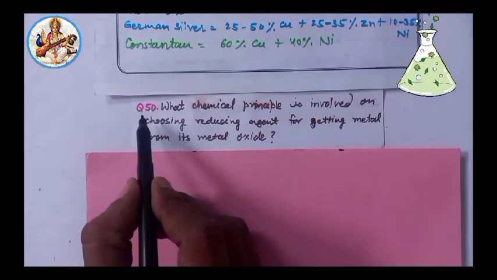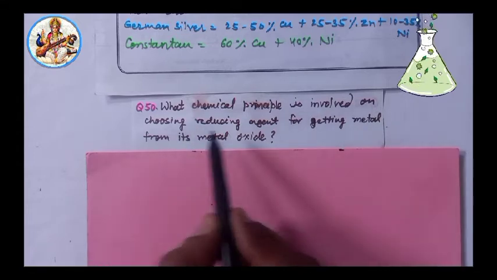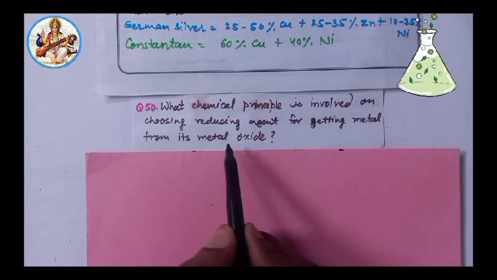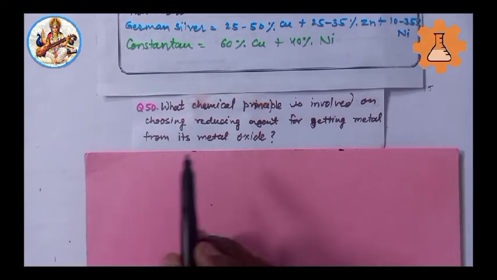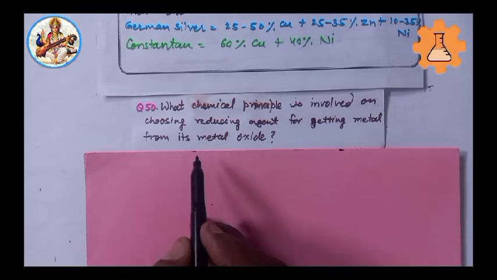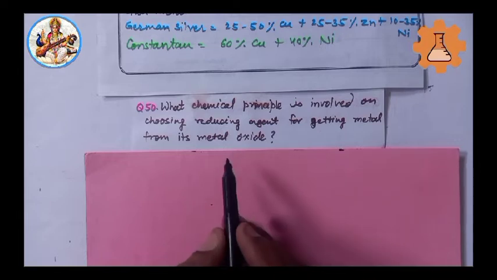Next, 50. What chemical principle is involved in choosing reducing agent for getting metal from its metal oxide? Important question. Solution: the chemical principle involved in the reduction of metal oxide to metals is that at any given temperature, any metal will reduce the oxide of the other metal which lies above it in the Ellingham diagram.